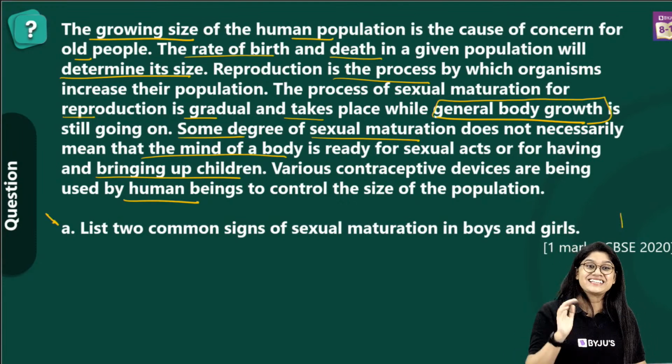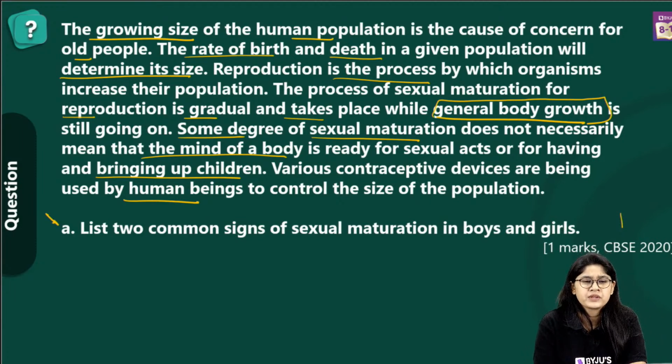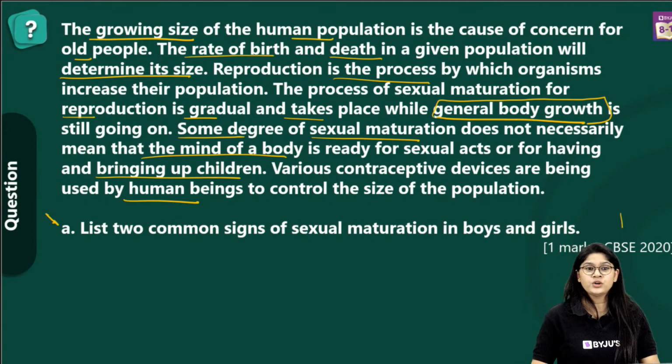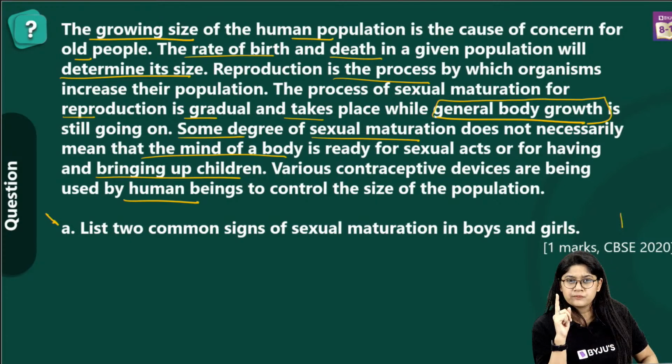Now the question over here is: list 2 common signs of sexual maturation in both boys and girls. I can see that many of you have already answered. Let me read a few of the answers. We have Edu Warrior saying hormone production. We have Abhilasha saying growth of hair on the armpits, pimples and acne. We have growth of hair on the genital area and a crack in the voice. Thank you so much, Sohani. Then we have Sukhjot specifically mentioning that in males there's a deeper voice, growth of hair, development of the beard, and in females, the menstrual cycle. Yes, so we have these points.